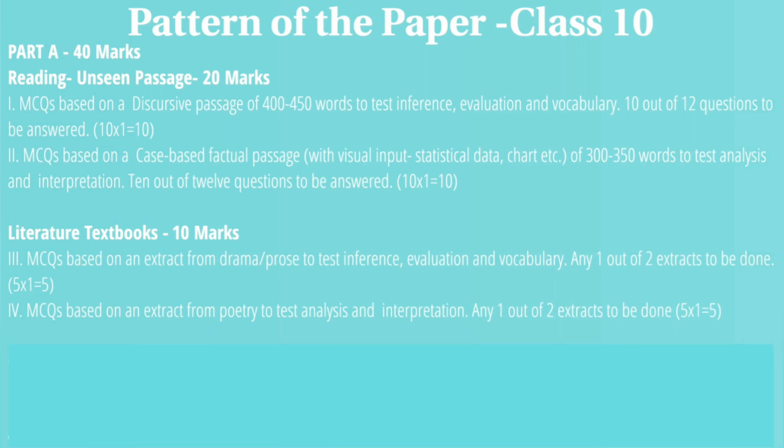Then you will have a literature section. This will be from your textbooks. You will get 2 extracts. You can choose 1 extract out of the 2. So this extract will be based from drama or prose, right? So 5 mark extract. The next will be MCQs based on an extract from poetry.